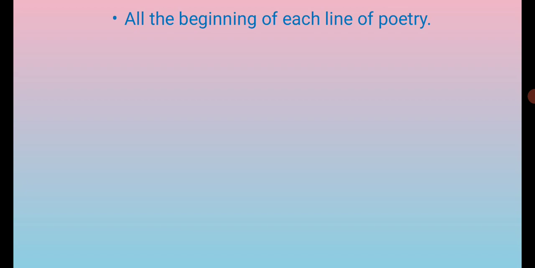The next rule, next use of the capital letter, is all the beginnings of each line of the poetry. Now, have you learnt many poems in senior KG, right? Junior KG, senior KG, in first and second standard also. Have you noticed that all the lines have capital letters?